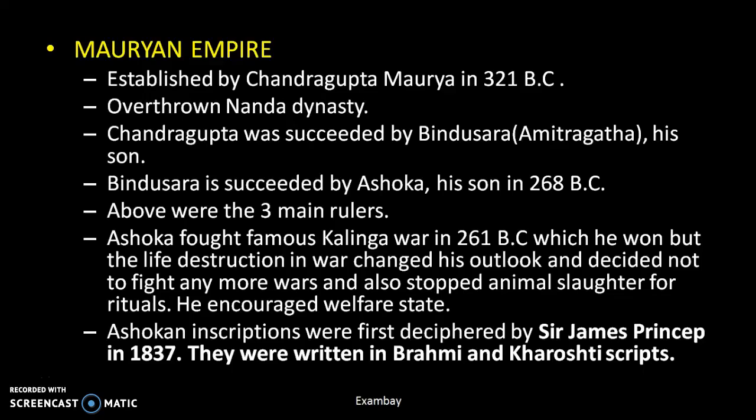Chandragupta was succeeded by Bindusara, who was his son, and Bindusara is known by this name also. You have to remember this name. Bindusara was succeeded by Ashoka, who was his son. So these were the three main rulers. Chandragupta Maurya was the grandfather of Ashoka, as simple as that. After that, some rulers came, and the Mauryan dynasty existed for over 50 years after the death of Ashoka, but those rulers were very weak and we do not need to remember them.